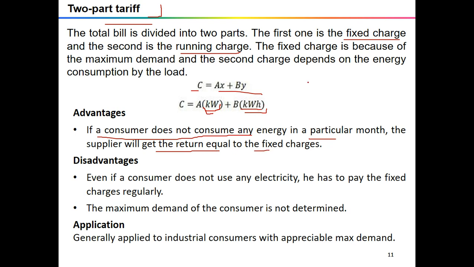This part will be removed out, and the problem is, even if a customer does not use any electricity, he has to pay the fixed charges regularly because he has chosen the fixed charge rate here, and the maximum demand of the consumer is not determined. We can't find it out because this part will also be added, so it will not be easy to find out the same. So there will always be conflict between the supplier and the consumer, and however this is generally applied to industrial consumers with an appreciable maximum demand.